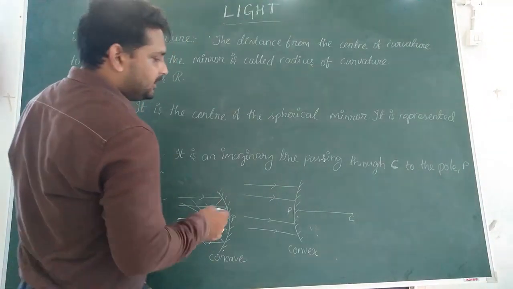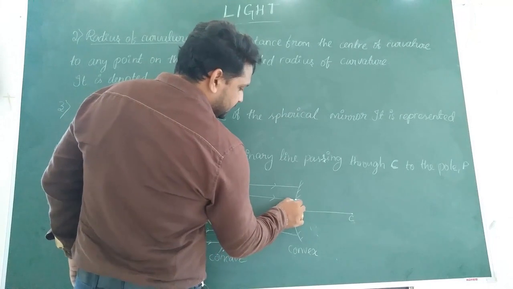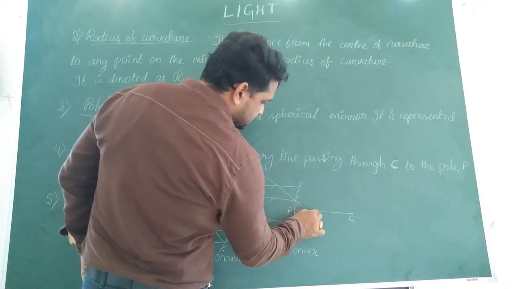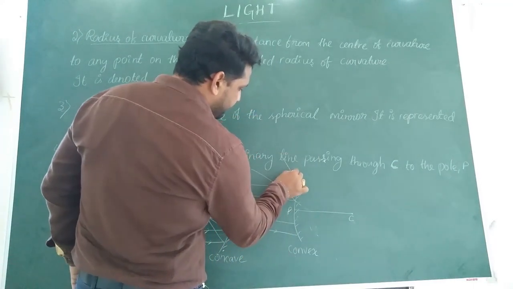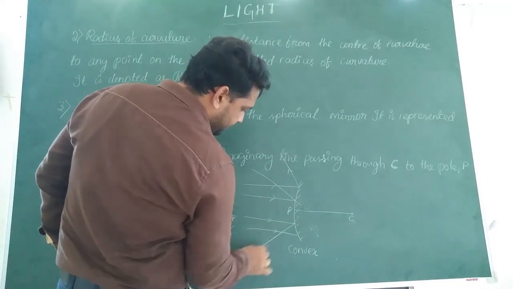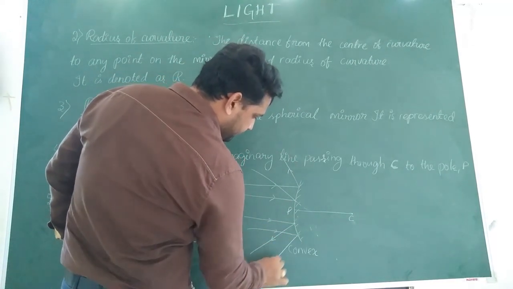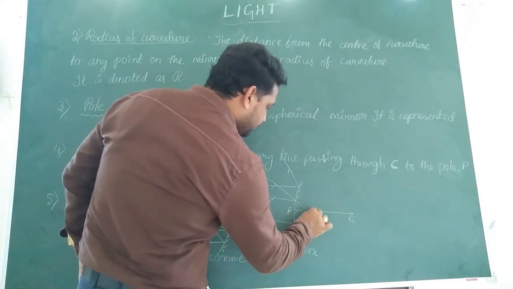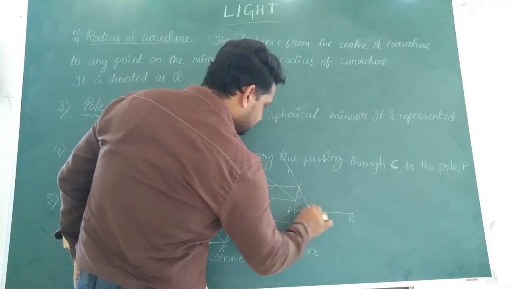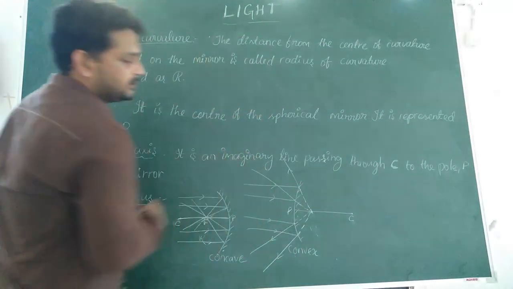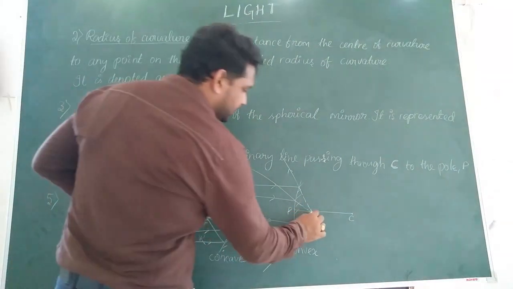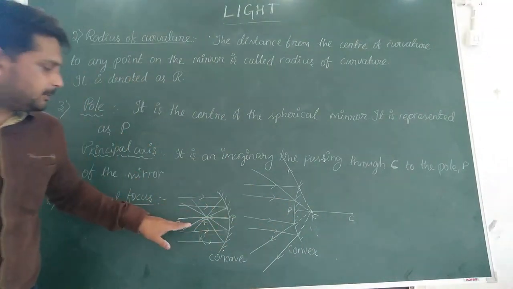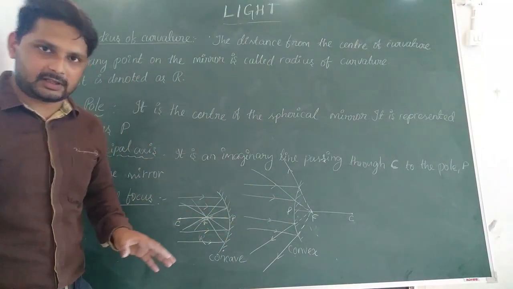But for a convex mirror, they won't intersect at one point. Rather, they will diverge as if they are coming from one point. And that point from which they appear to come is called the focus for a convex mirror. And since the focus lies on the principal axis, it is called principal focus.